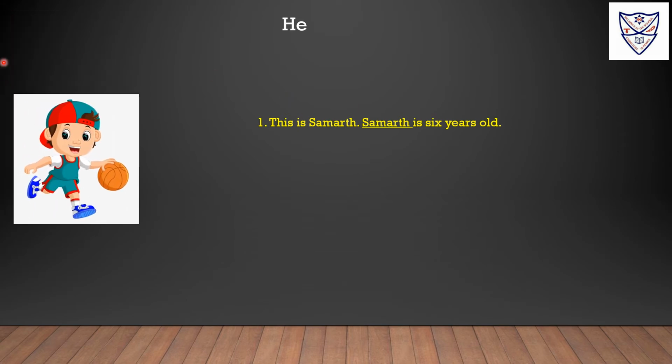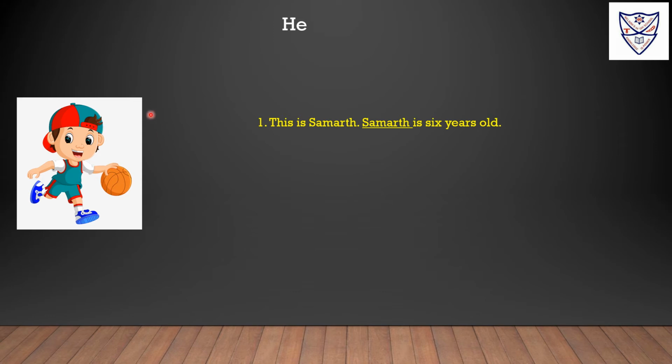Now we will learn about he. He is used for a boy or a man. He is used for a singular. He is a subject pronoun. This is Samarth. Samarth is 6 years old. In this picture we can see a boy. His name is Samarth. And here it is telling that Samarth is 6 years old.